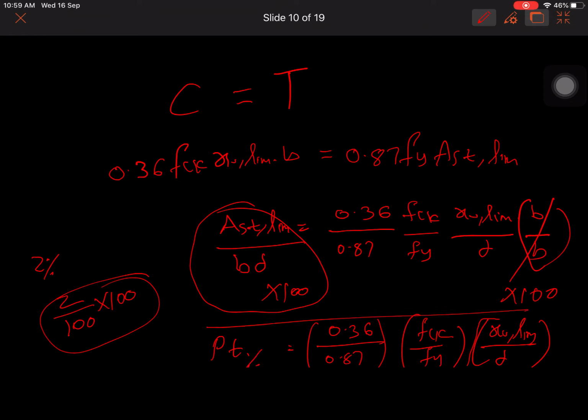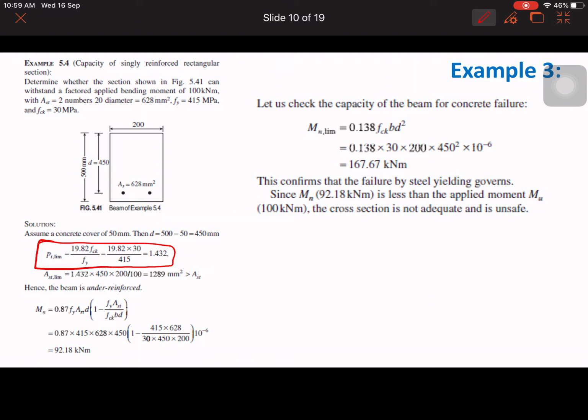Okay, see, the same way PT they have calculated from the formula. You need to find this, because this is the method which can be used in GATE exams or competitive exams, because there you will not get formulas. If you forget the XU limit, you can calculate it based on PT and PT limit also. If you forget the XU limit, you will need to follow the strain diagrams, so it will take some time. So to avoid that, if you calculate PT limit and if you know PT, you will get directly which type of section.